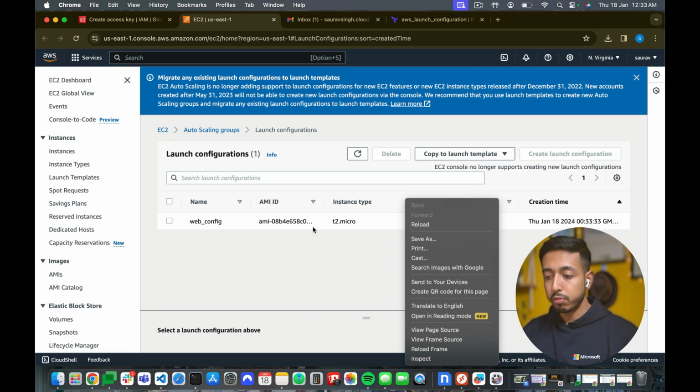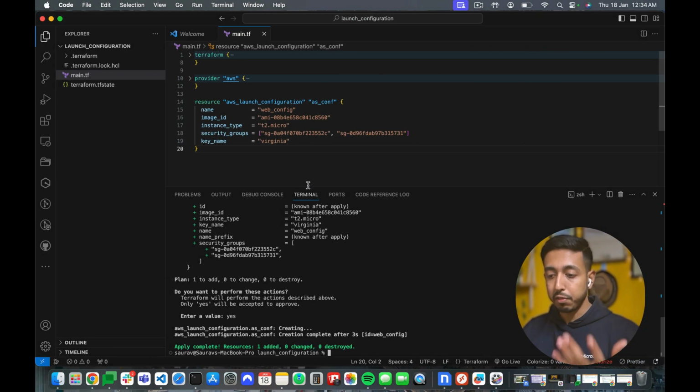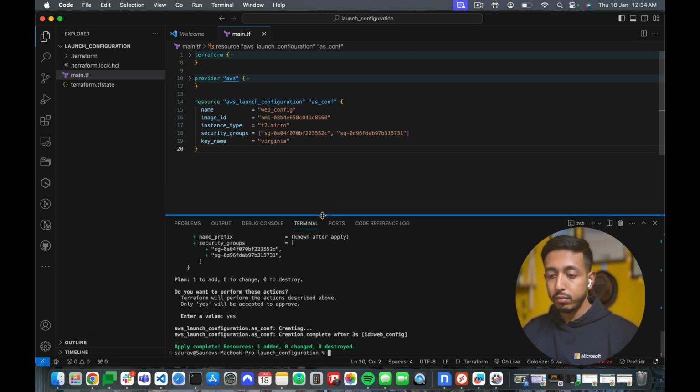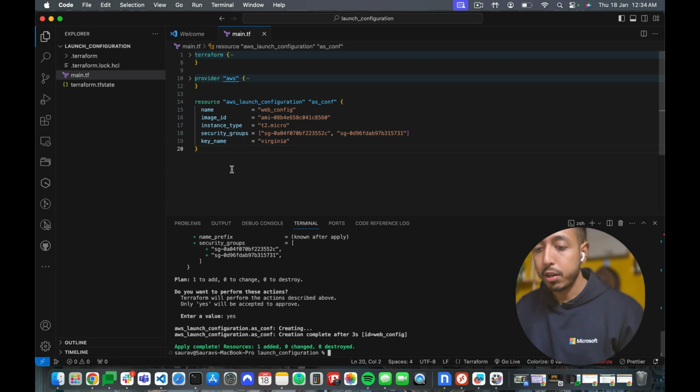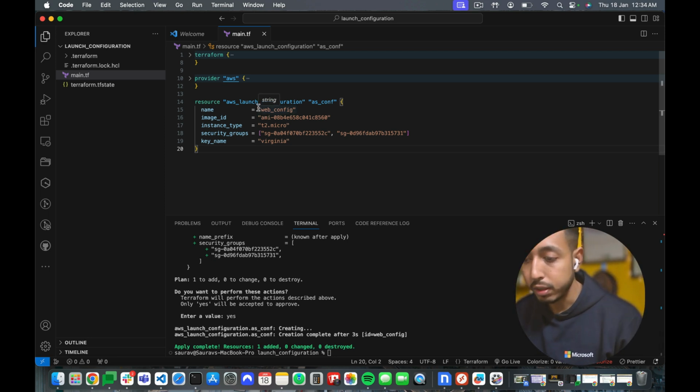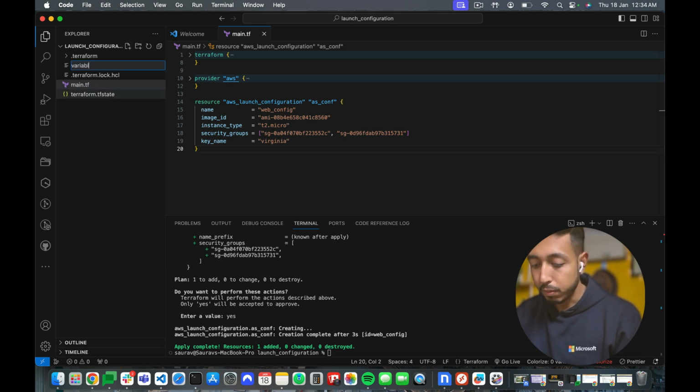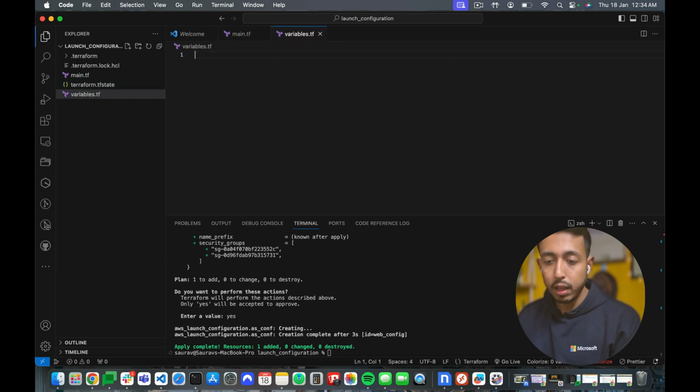We can of course do a lot of other stuff, like we can variabilize it and we can make other files for it. I mean, I have hard-coded the values. So for example, if you maybe do not want to give the name directly, then what you can do is create variables.tf, and you can create some variables over here.